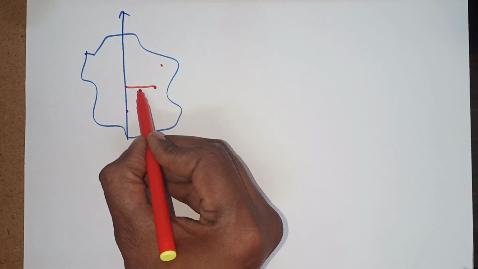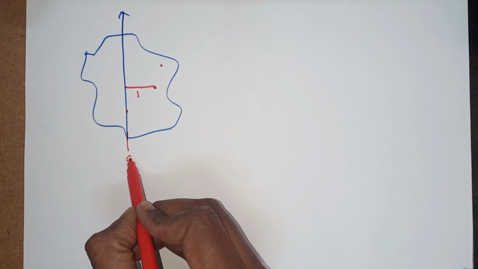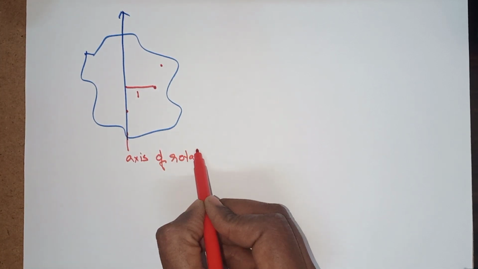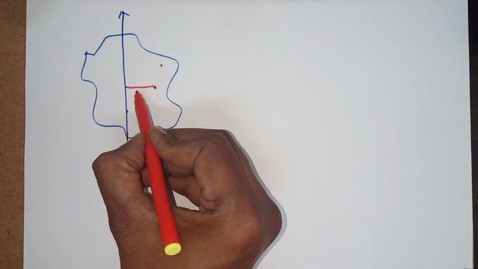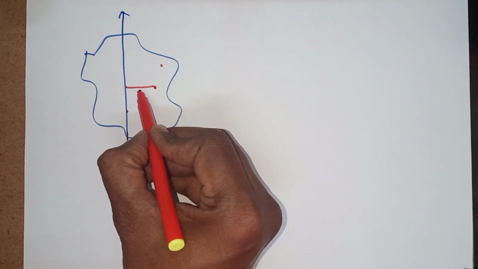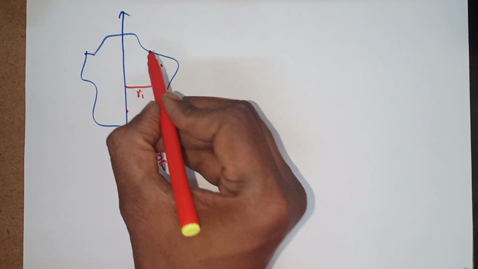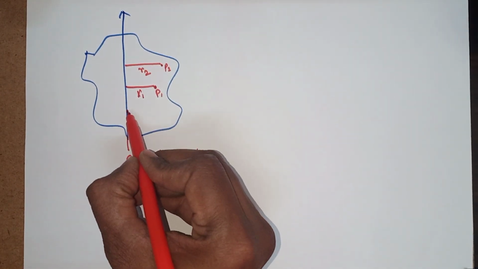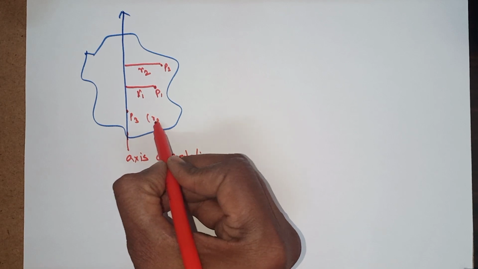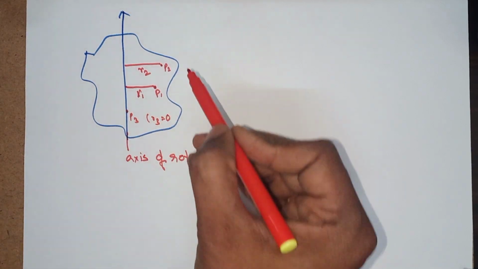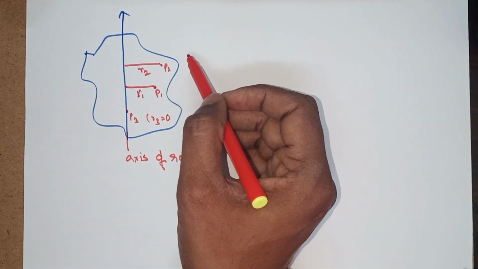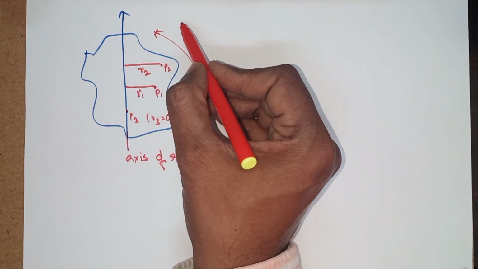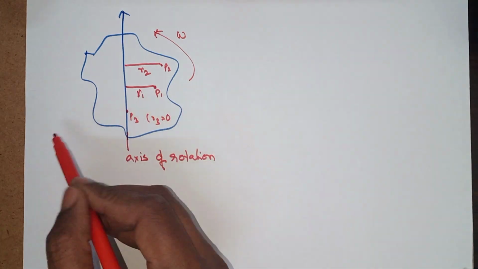Now the perpendicular distance from the axis, this is called the axis of rotation. r1 is the distance at point p1, and r2 is the distance at point p2, and this is point 3. Of course r3 is equal to 0. When it is being rotated, what happens? This has angular velocity omega, which is an anti-clockwise rotation.